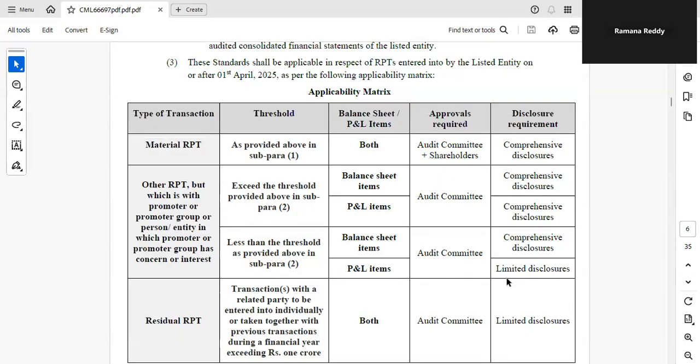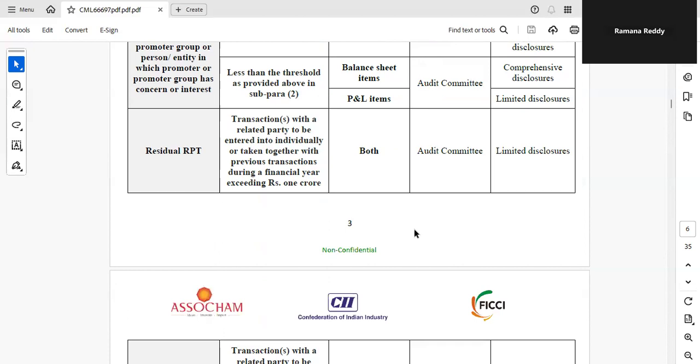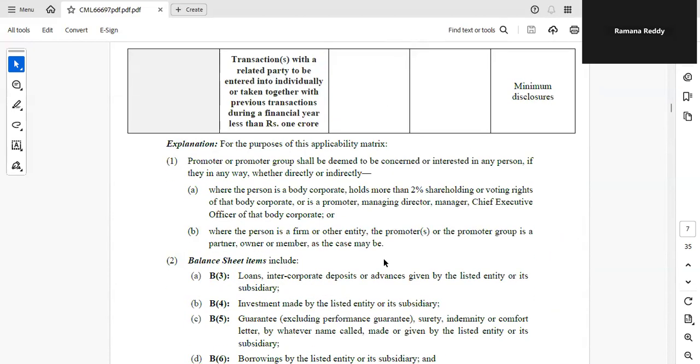I think up to this you are clear. Types of transactions are divided into 3. Types of disclosures are divided into 3. For approvals, audit committee and shareholder: where shareholder approval comes is material RPT. Otherwise, audit committee approval is anyway mandatory. And we have to see balance sheet items and P&L items. What are balance sheet items? What are P&L items? Now we'll discuss. And I'll also explain about promoter group.